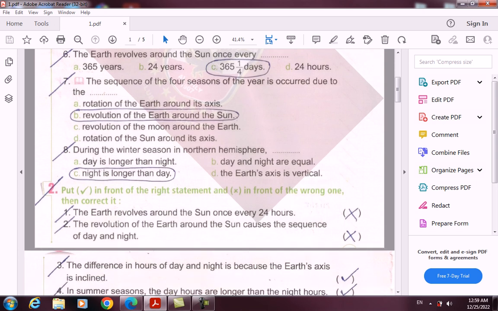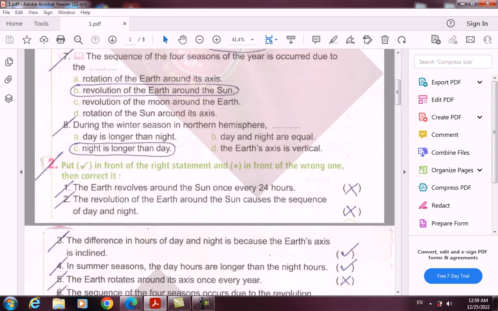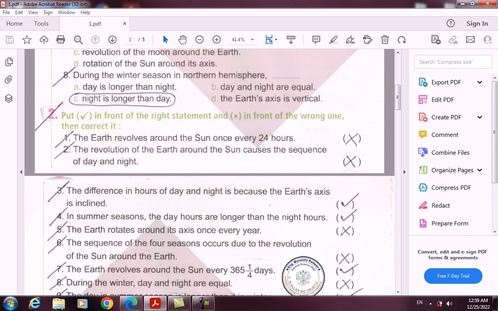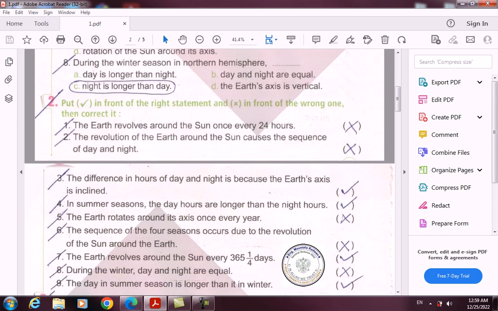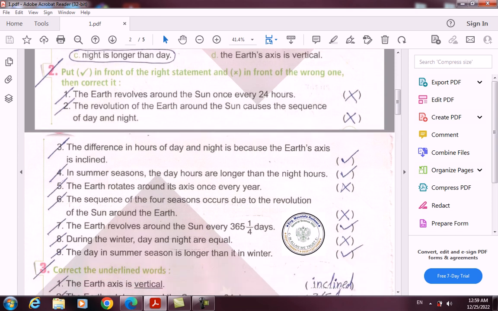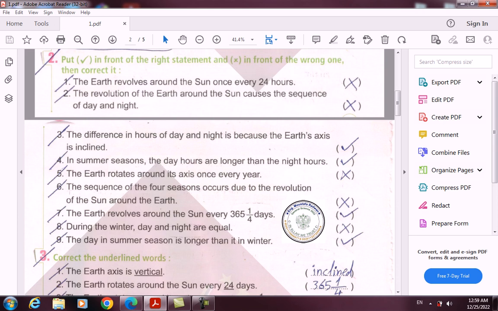7. The sequence of the 4 seasons of the year is occurred due to the revolution of earth around the sun. 8. During the winter season in northern hemisphere, night is longer than day. 2. Put correct in front of the right statement and cross or wrong in front of the wrong one, then correct it. So, we won't correct them. You can go back to the lecture to see the correction.